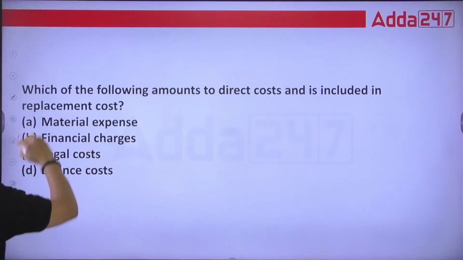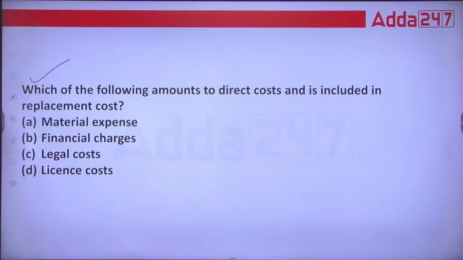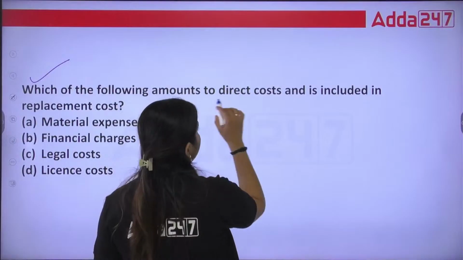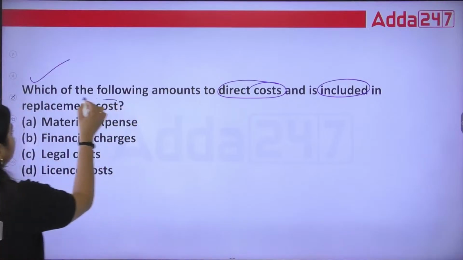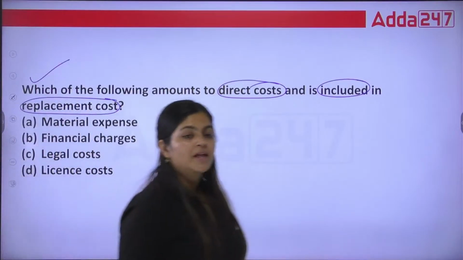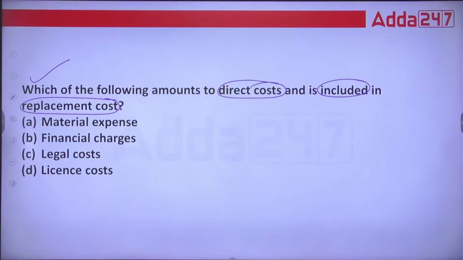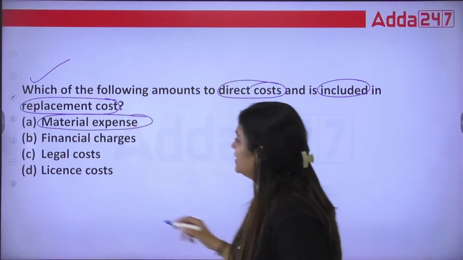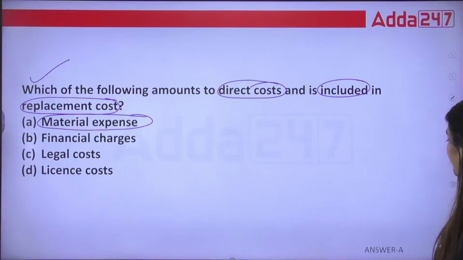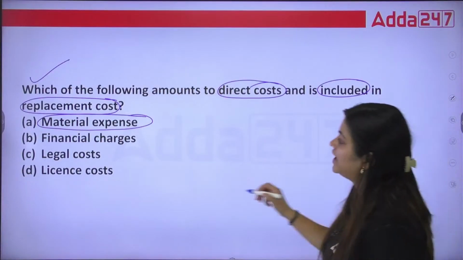Now let's solve this. Which of the following amounts to direct cost and is included in replacement cost? Material expenses, financial charges, legal costs, license cost. Here they're asking which of the following amounts is going to be your direct cost and that is going to be included in your replacement cost. Please tell me. Now when you calculate any cost, in that you always go for the direct expenses, and you know it, material expenses is your direct expense. So the correct answer is going to be your answer A.